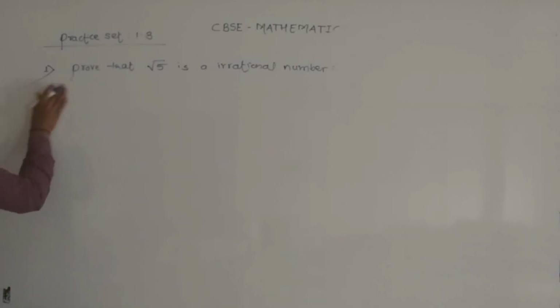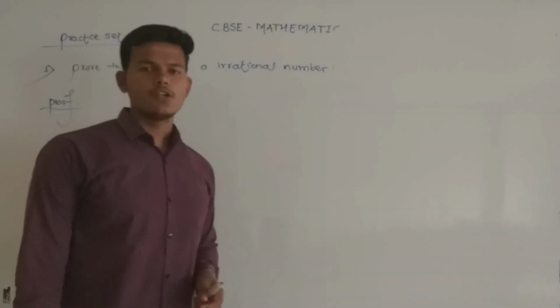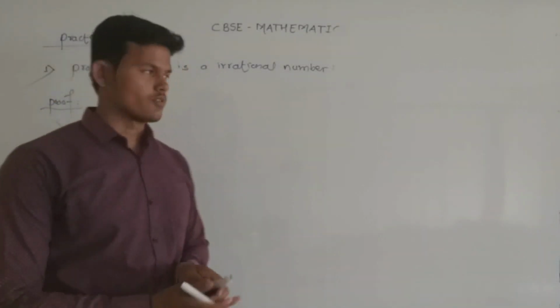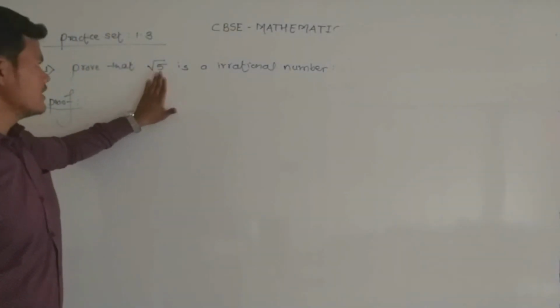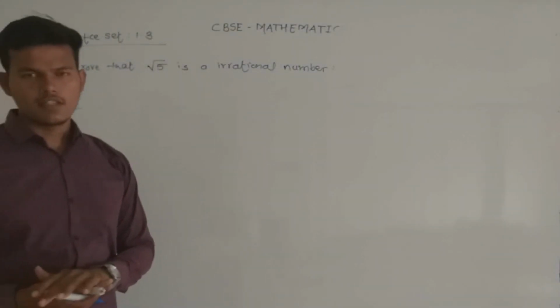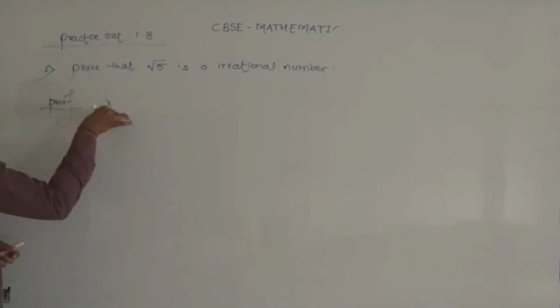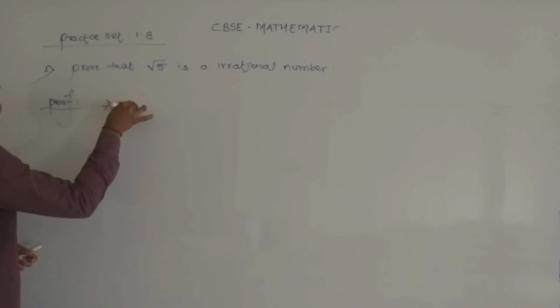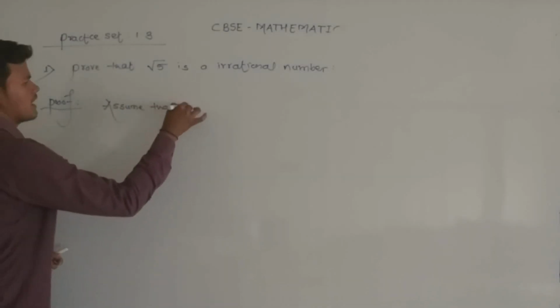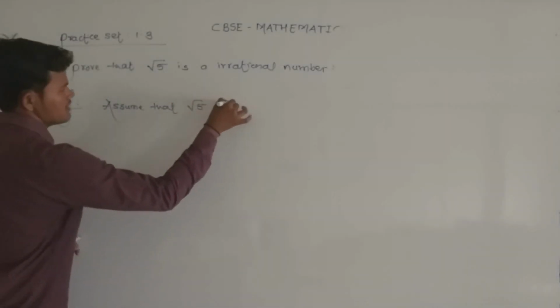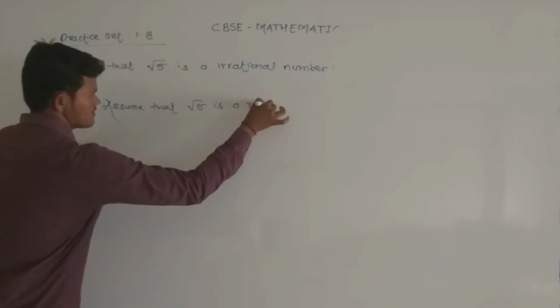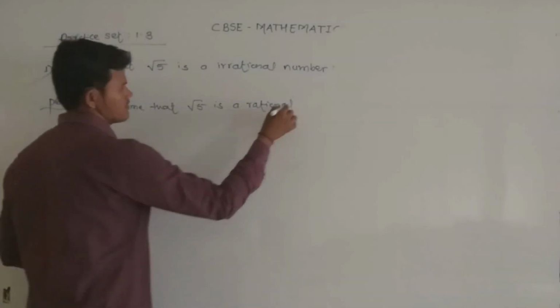This type of proof is known as an indirect proof. Indirect proofs start with the assumption that the part to be proved is false. Here we have to prove that under root 5 is an irrational number, so it is false. That means assume that under root 5 is a rational number.